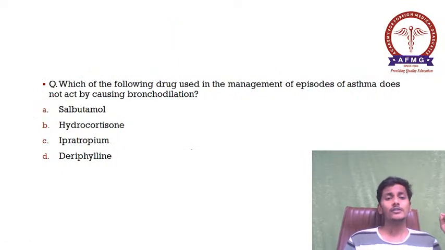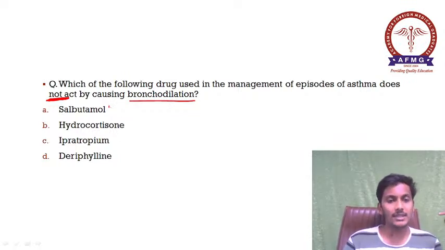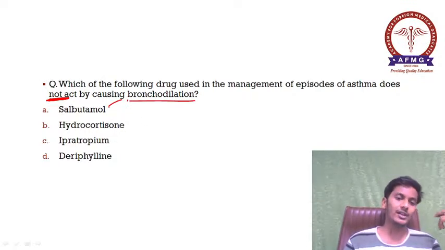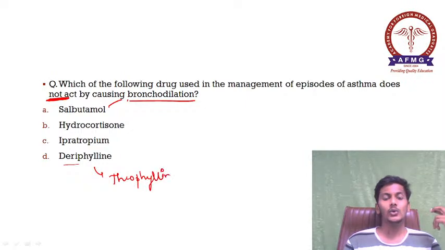Moving further, which of the following drugs used in the management of episodes of asthma does not act by causing bronchodilation? So what is important here? Does not act by causing bronchodilation. All these drugs are used in cases of asthma, right? So please remember, salbutamol, which is a beta 2 agonist, hydrocortisone, which is a steroid, ipratropium bromide, which is an anticholinergic drug, and deriphyllene. Deriphyllene is nothing but your theophylline, which is from the group of methylxanthines.